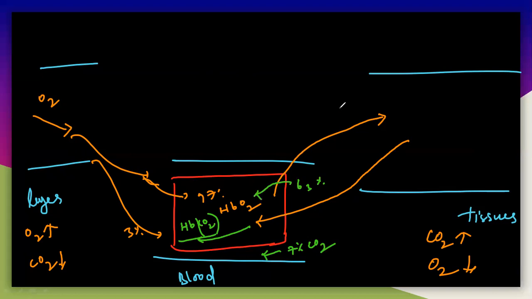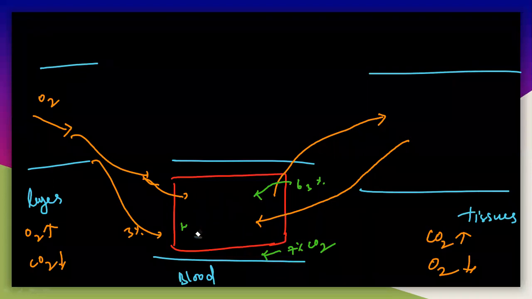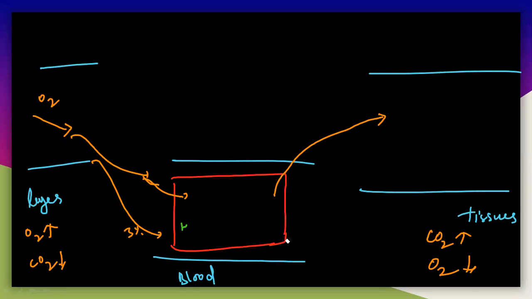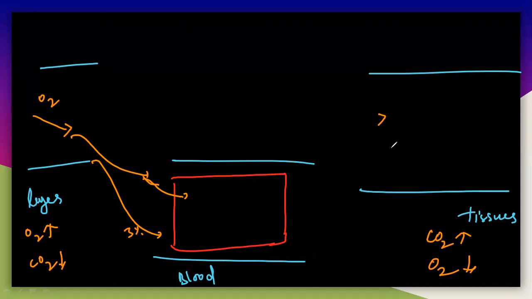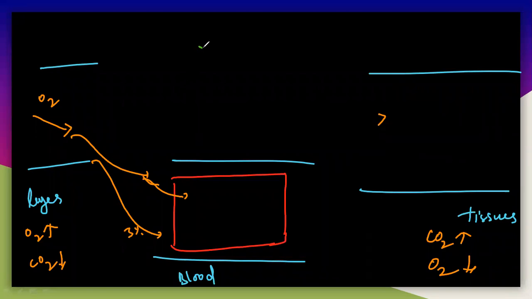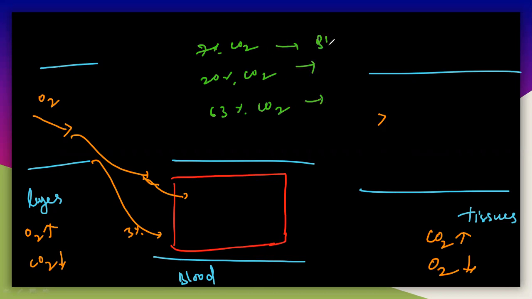So you have to understand one thing here. CO2 is coming from the tissues. So I will remove all these things. Okay, see here. So CO2 will come here. So 7% of the CO2, 20% of the CO2, and the remaining 63% of CO2. So 7% will go into the blood plasma here, and 20% will bind with the hemoglobin.